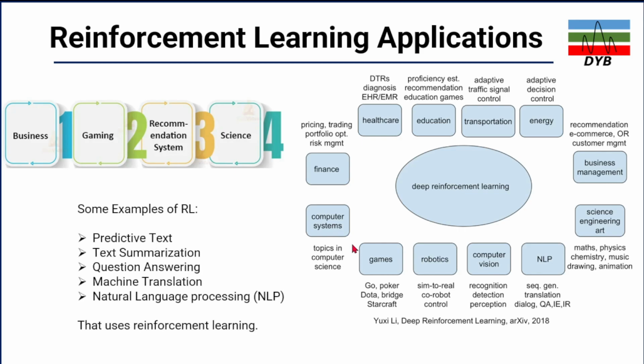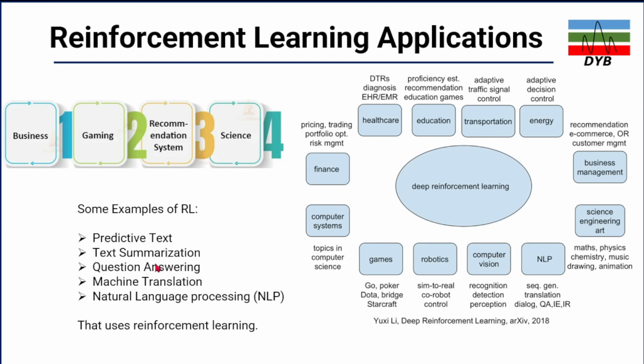Some examples of reinforcement learning are predicting text. Let's say you want to write something and you want to improve the text from the previous information, so you predict the text and you improve it. And sometimes when you're looking at the summarization of text, you have a lot of long text and you want to make a summary, like the AI tools also do.